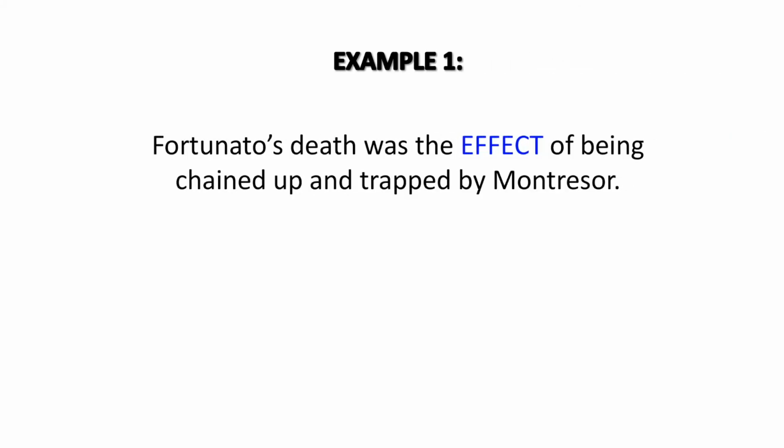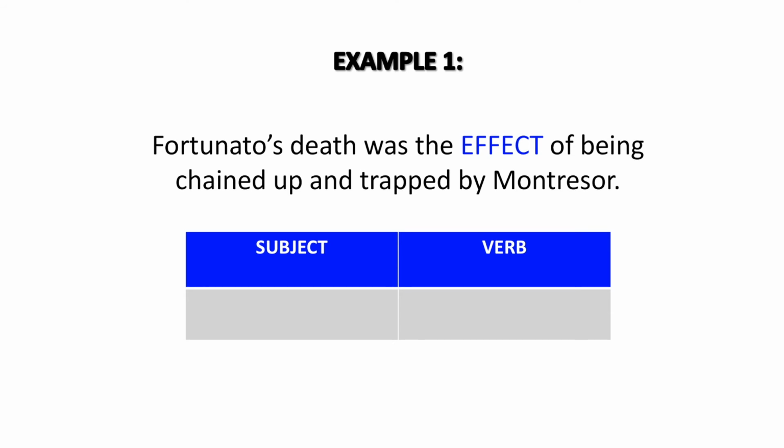Now, let's talk about an example when effect is used as a noun. Fortunato's death was the effect of being chained up and trapped by Montresor. Let's pull this sentence apart and see why effect acts as a noun here. Death is the word that is doing or being something in the sentence, so it is the subject. As I said before, every sentence requires a subject and a verb. Here, the subject already has a verb, was. The sentence does not need the word affect to cause action because the word was already is completing this job. So, the noun effect should be used.